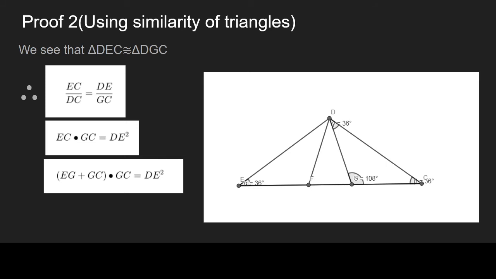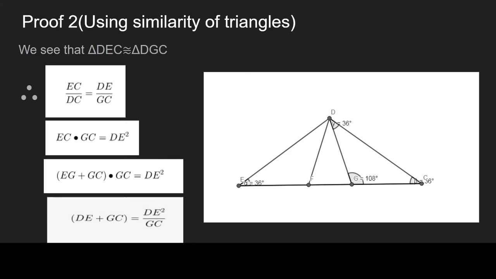Now let's take GC to the RHS. And also you can note we can prove that EG is equal to DE. I will not prove this for you. You can prove it and tell your proof in the comment box below. Now after doing this, we get that DE plus GC equals DE squared by GC. So now let's divide both sides by DE. Then we get the equation as 1 plus GC by DE equals DE by GC.